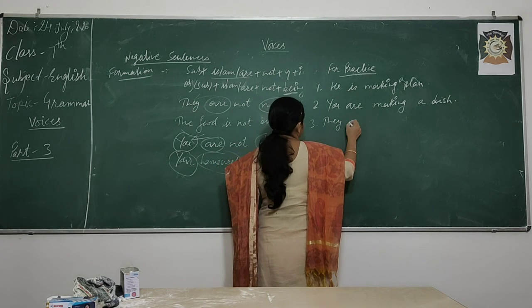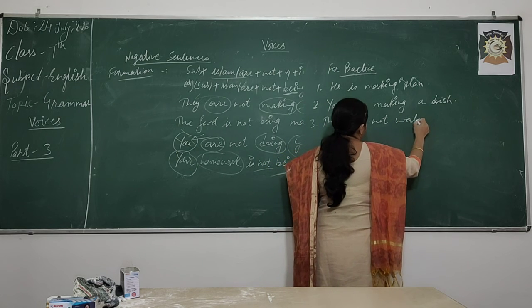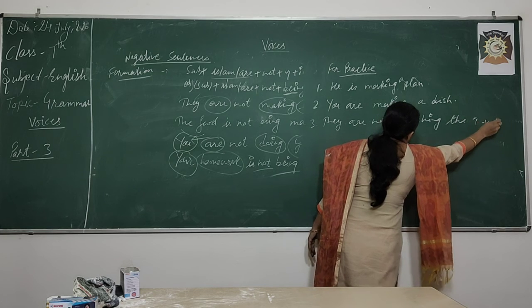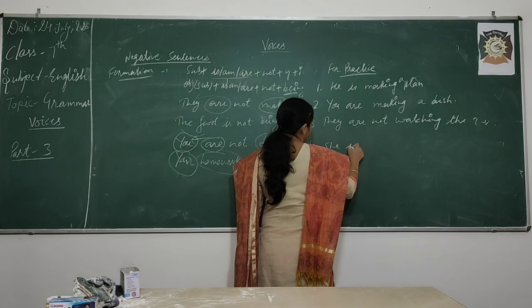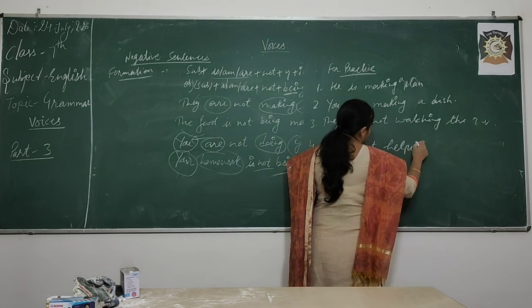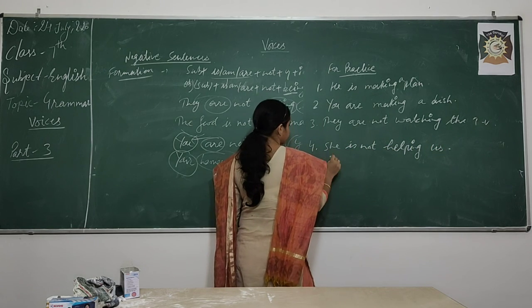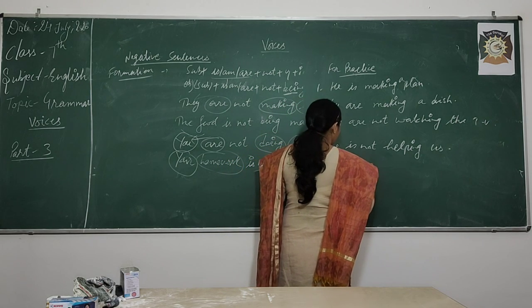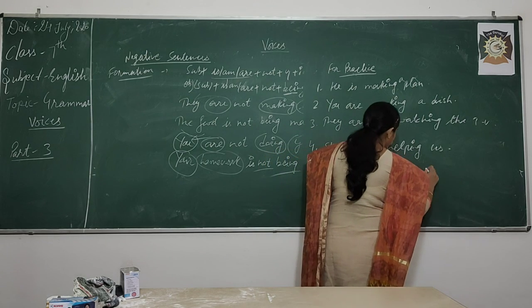They are not watching the TV. Fourth one, she is not helping us. Last, I am creating a new idea.